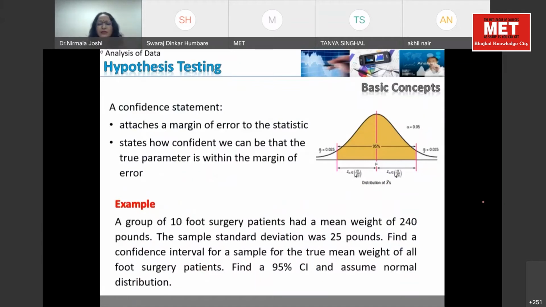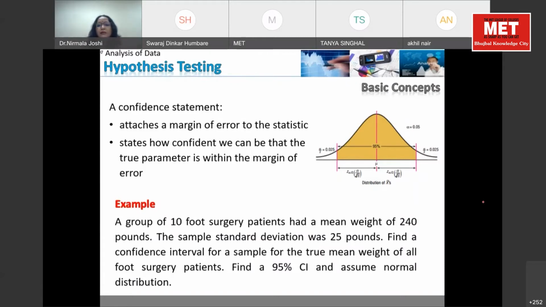Now, I will take one simple example. These tails are normally considered as a margin of error, because many times whatever you expected, there may be some error in it, because we can never predict anything with 100% confidence. For example, suppose there is a group of 10 patients. Their mean weight is 240 pounds and the standard deviation is 25 pounds. Now we have to find the interval. How will you do it? We will take the mean value, plus and minus the standard error, which will give the parameter for the lowest and the highest value.